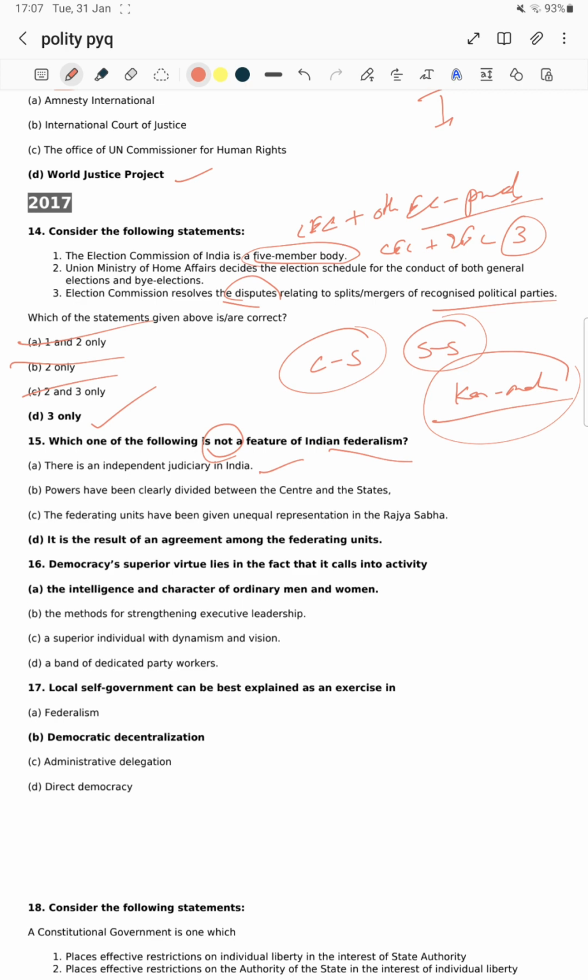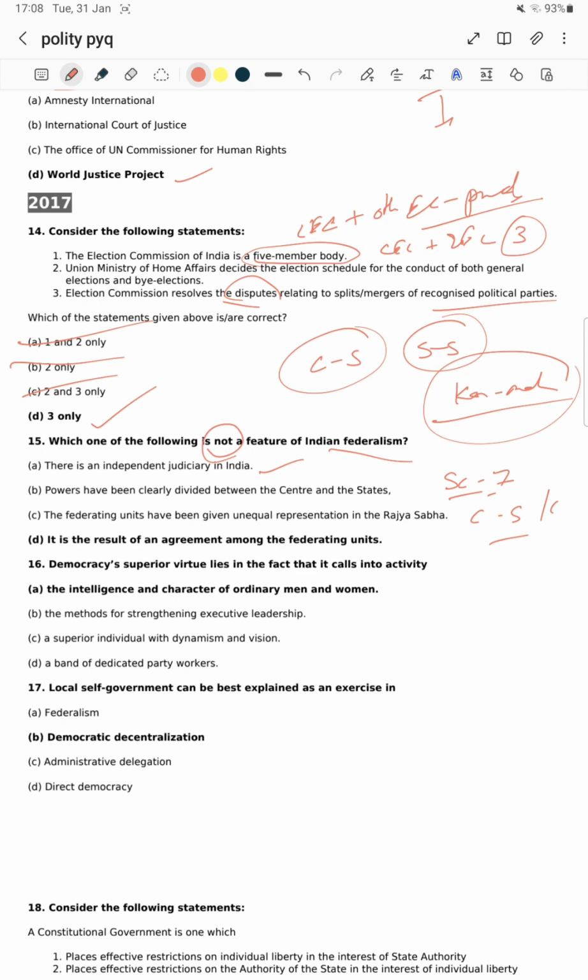Powers have been clearly defined between the center and the state. Yes sir, clear division of powers. Next, the center, state and concurrent lists in Schedule 7. Now the next statement: the federating units have been given unequal representation.